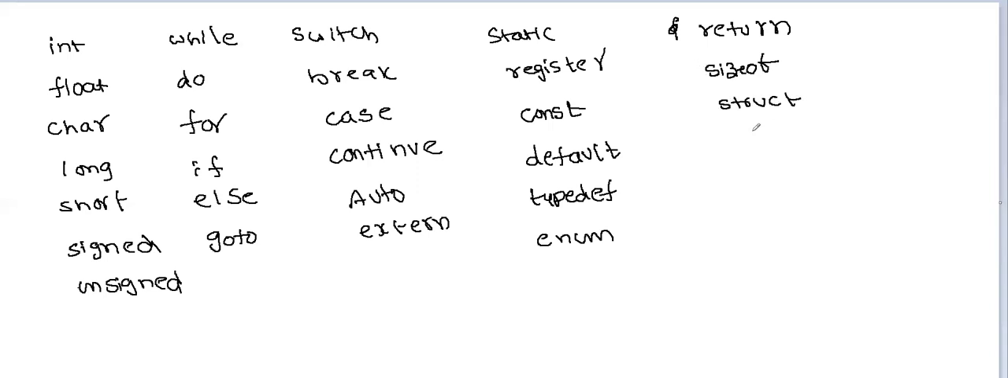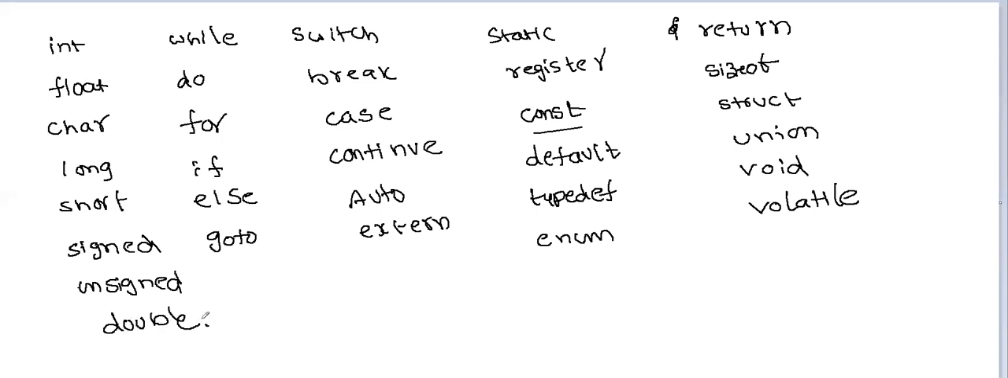Now struct, union, and void is also present along with the return types. Along with const, we have one more keyword, that is volatile. Among int, float, char, long, short, suppose we missed something, that is double. So these are the keywords. Observe, it is very easy to remember all the keywords.